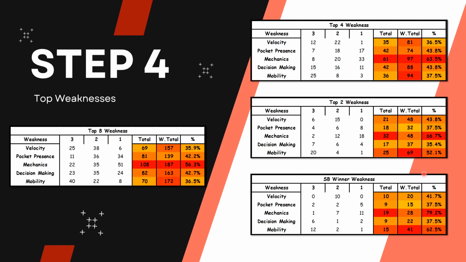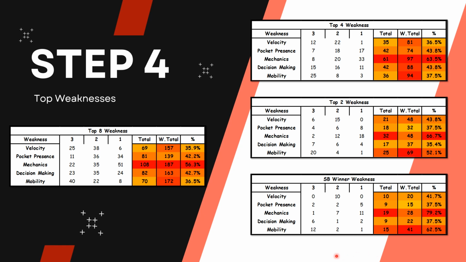You're going to see mobility. Mobility is jumping up to almost half. Half of the quarterbacks that are in the Super Bowl, mobility is a weakness for them, which means that the pocket presence number is starting to get lower. It's starting to get lower, which means that in terms of successful quarterbacks that reach the Super Bowl, the mobility starts to move away, starts to dwindle. You're starting to see decision making also drops a little bit. Pocket presence as well, just like we just touched on, and velocity at some capacity too.